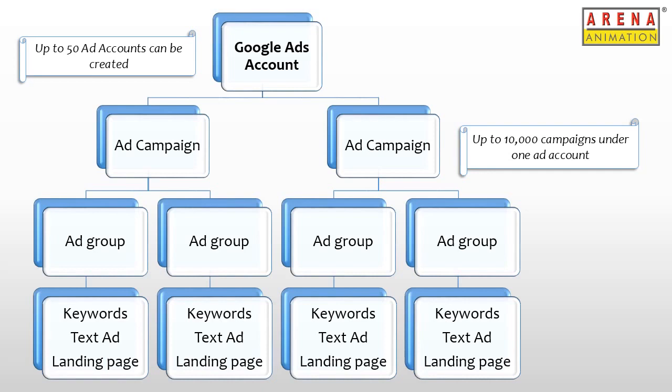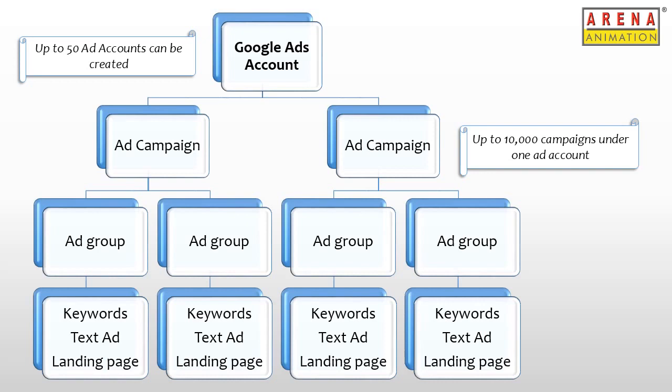Further, under one ad campaign, single or multiple ad groups can be created. Multiple ad groups are created when the advertiser offers multiple products that belong to a similar category. We will understand why it's important to have multiple ad groups next when we go through a live example of creating an ad group in the Google Ads platform.